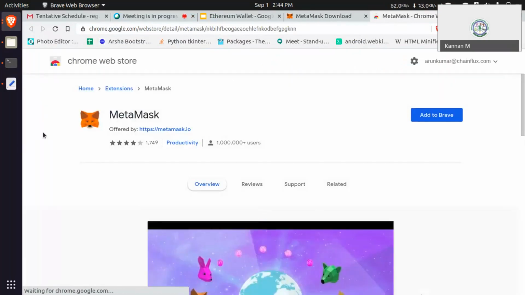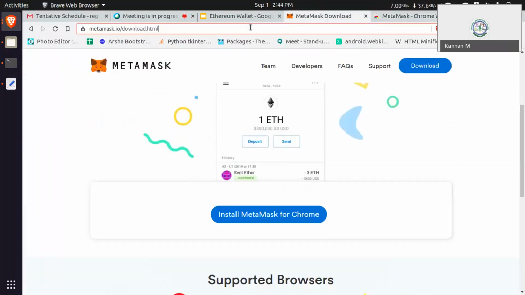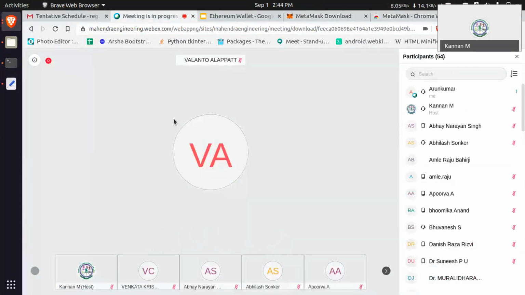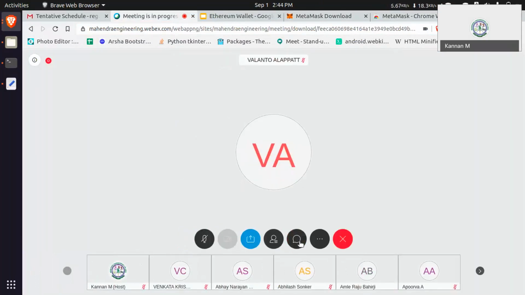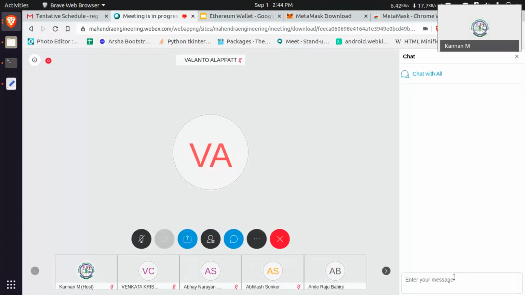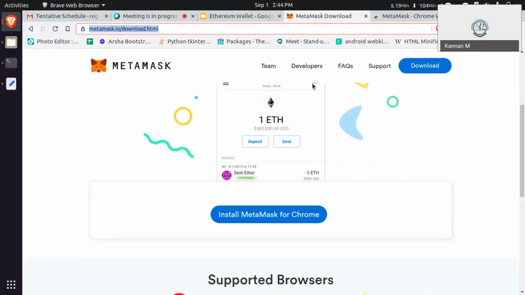It will give you MetaMask. I will share the link. In parallel, you can try in your browser. Just try to open it and install it in your browser.